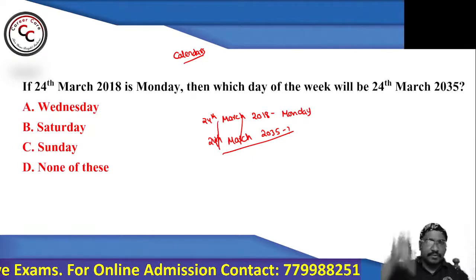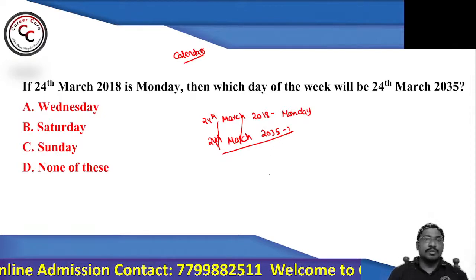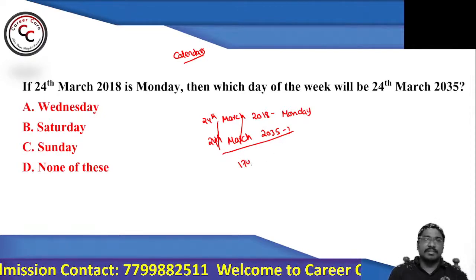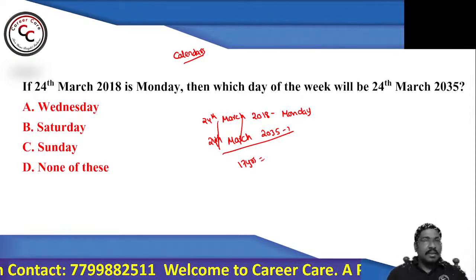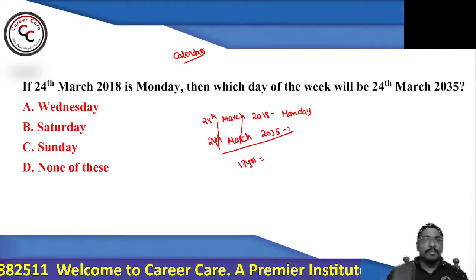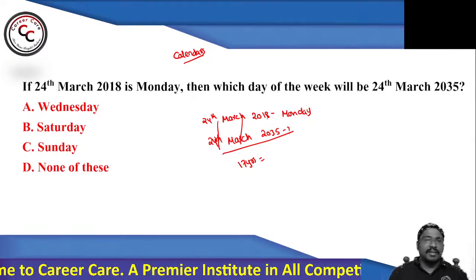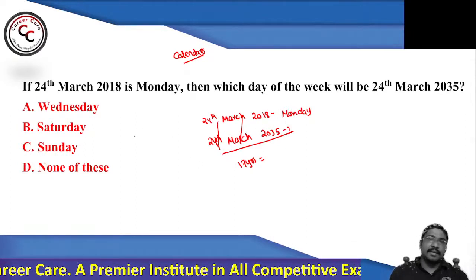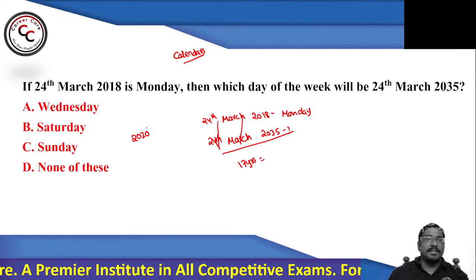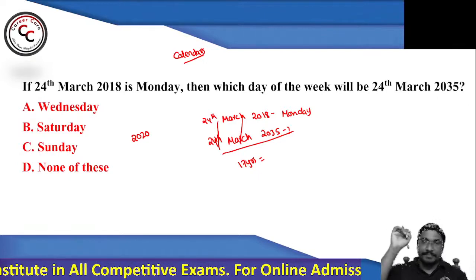As you can see, same month and same date, difference of years. Whenever you get these kinds of questions, just take the difference of years. So 2018 and 2035, what is the difference of years? 17 years. In the 17, you need to identify what is leap year and what is non-leap year. We know that 2018 is a normal year. The next, 2019, is a normal year. 2020 is a leap year. So let's find out how many are leap and how many are normal.